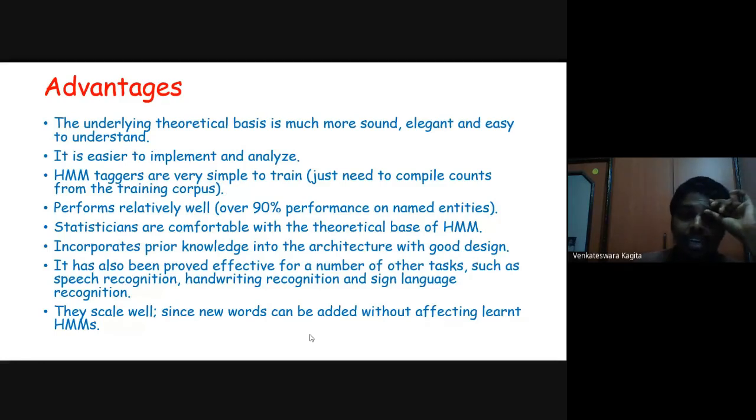And they scale well. Scalability is good for hidden Markov models, since new words can be added without affecting learned hidden Markov models. The parameters that we are learning, or that are given to us, can be updated sequentially without having to learn the whole thing again. In that way it is scalable. If you had to learn the whole thing anyway, it would take more time and it would not be scalable, but you need not learn it again, you need not work on it again. So it is scalable.